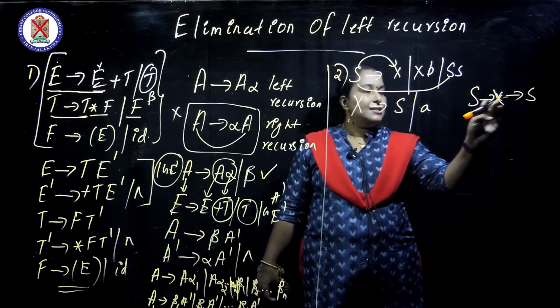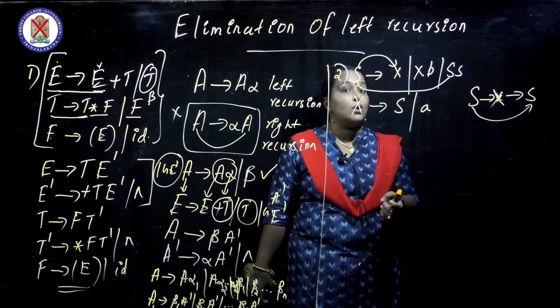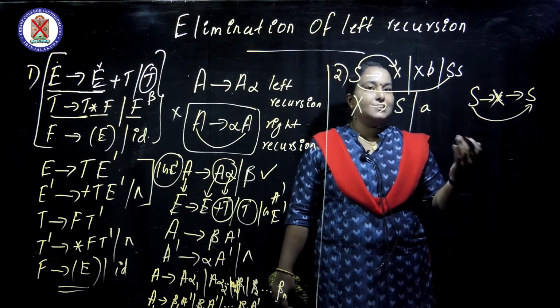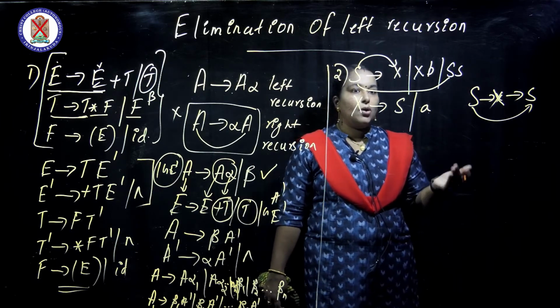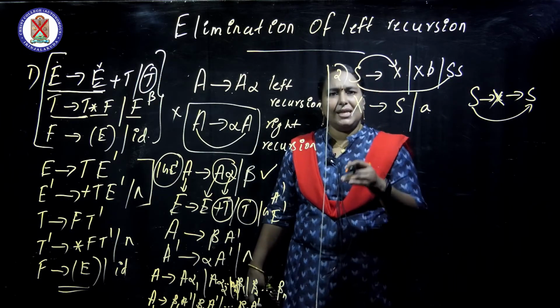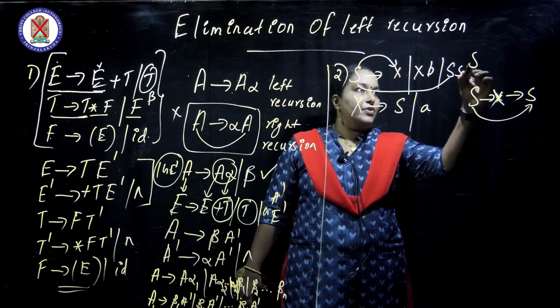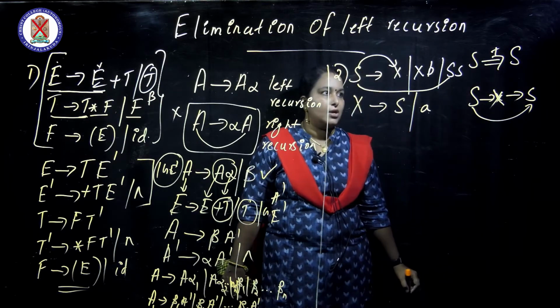So S is deriving S, that means left recursion, that is called unit production. If unit production, it is also called cycles. If a cycle is there, you must avoid it. So next we see how to avoid the cycle. Cycle means if S, with one or more steps, derives S itself, it is called a cycle.